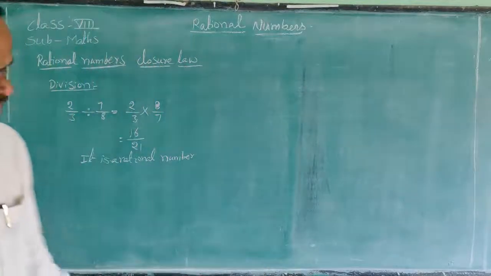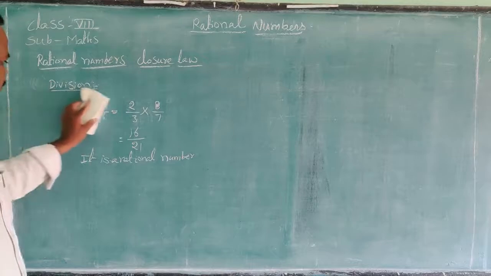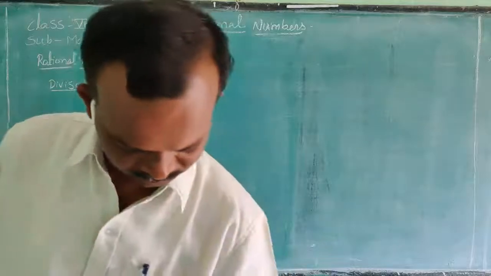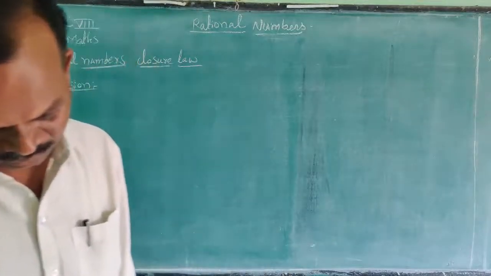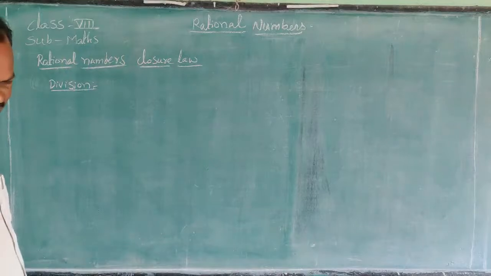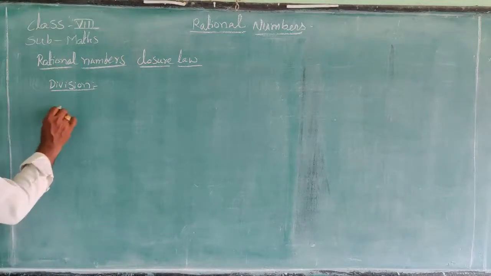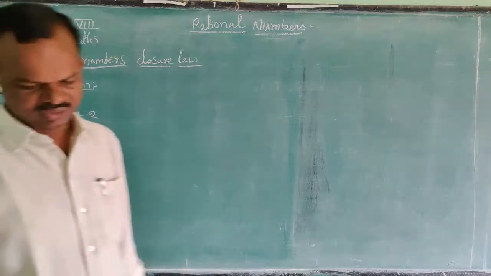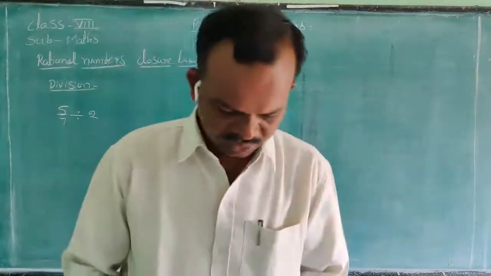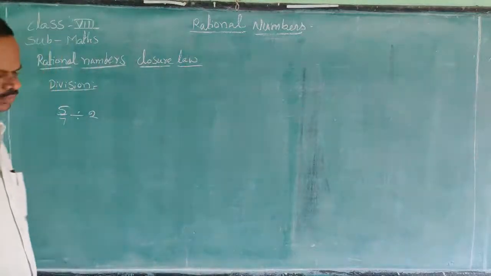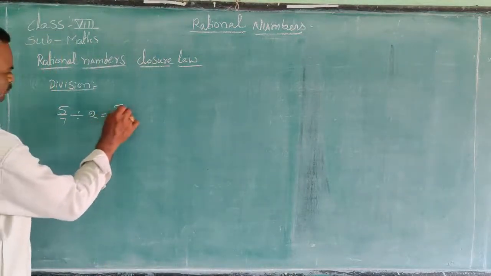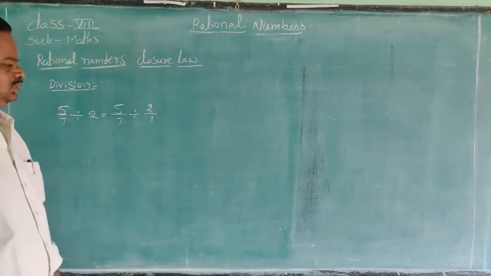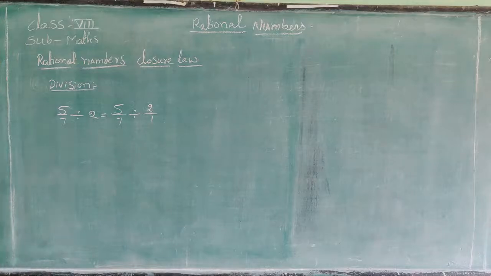Check more examples. 5 divided by 7 by 2. 2 will be written as 2 by 1.